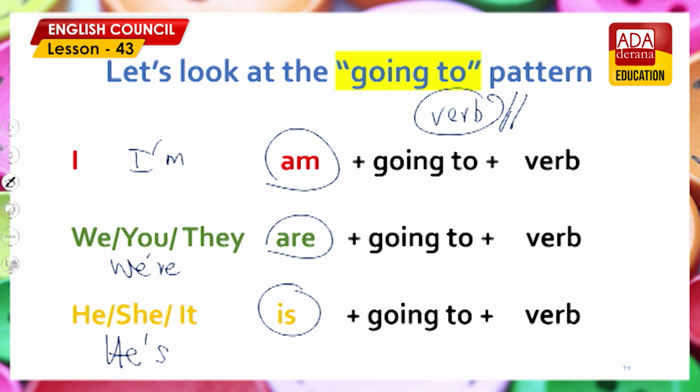Verb walk. I'm going to walk. We are going to walk. They're going to walk. You are going to walk. He is going to walk. She is going to walk. It is going to walk.